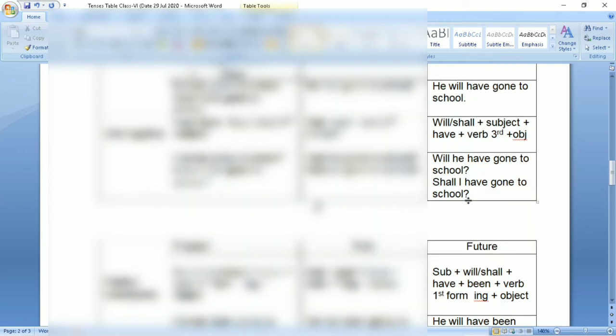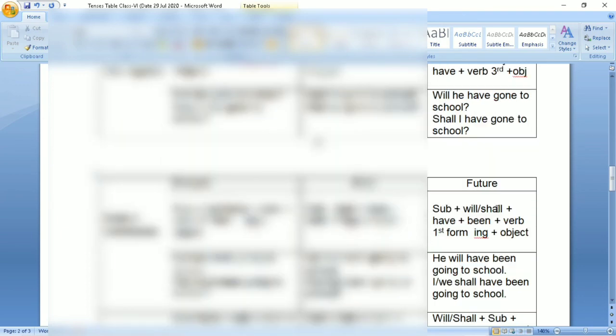Students, always remember that in future perfect continuous, we use have. With he too, with he also, there is no concept of has. While in present perfect tense, we read that we use has with singular subject and have with plural subject. But here in future perfect continuous, we only use have. Will he have gone to school? Shall I have gone to school?